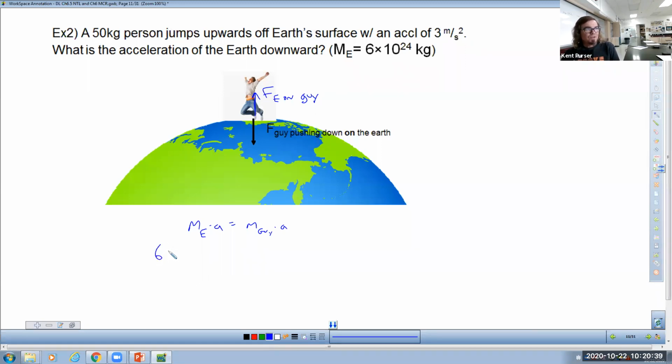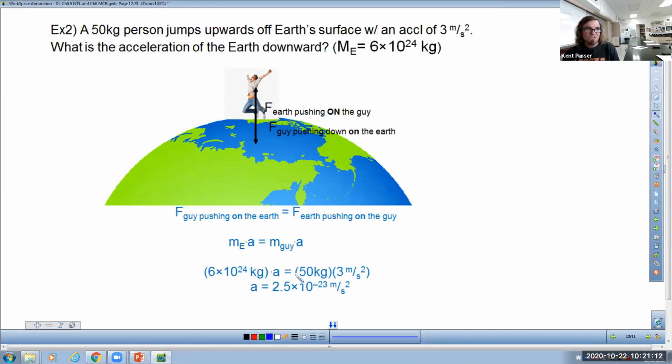The mass of the earth is 6 times 10 to the 24th power times its acceleration. The mass of the guy is 50 kilograms times his acceleration. So 50 times 3 is 150. You're going to divide the 6 times 10 to the 24, not negative, to the other side. And you're going to get an extremely, extremely small acceleration. I'm not going to give you a question like this one on your test. This is worthless because that acceleration right there doesn't matter.